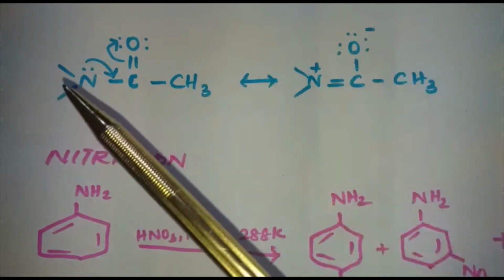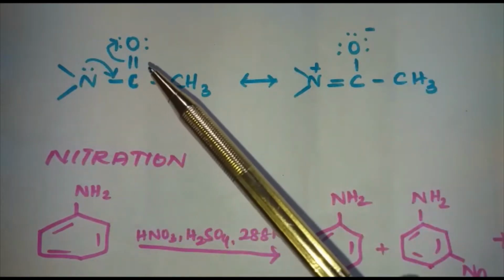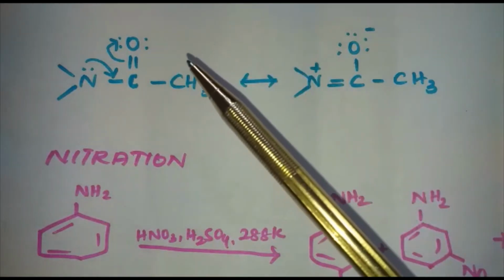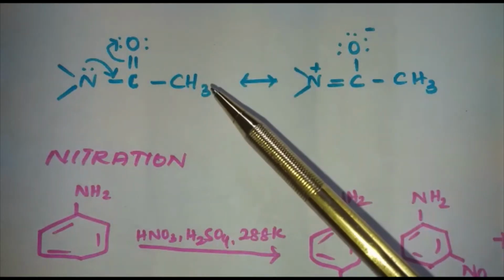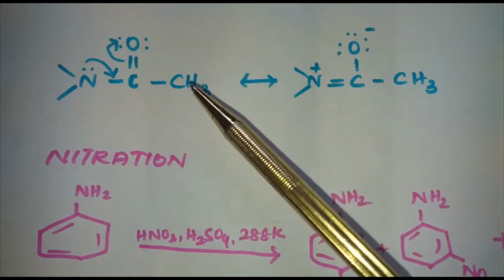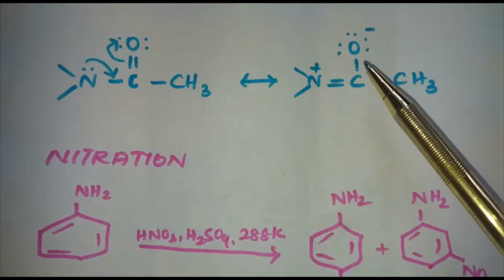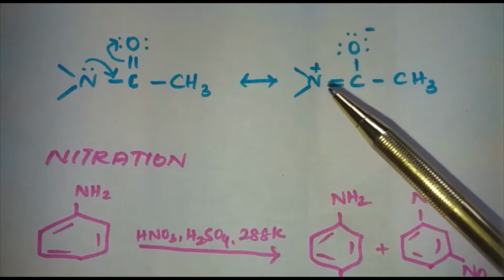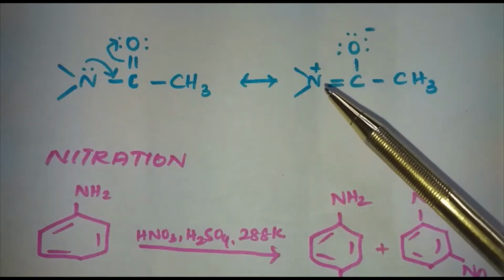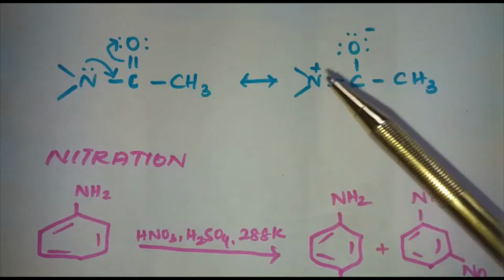Therefore, the lone pair of electrons on the nitrogen atom is less available for donation to the benzene ring by resonance. Therefore, the activating effect of the NHCOCH3 group is less than that of the amino group. Now you have understood why the amino group is protected and how it is protected.